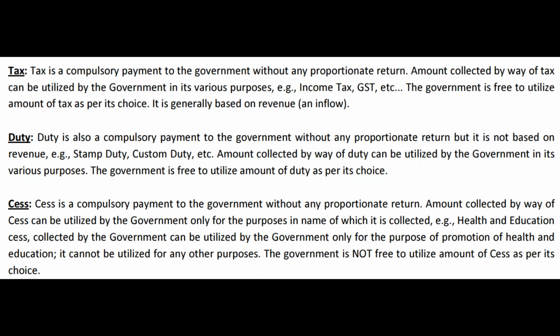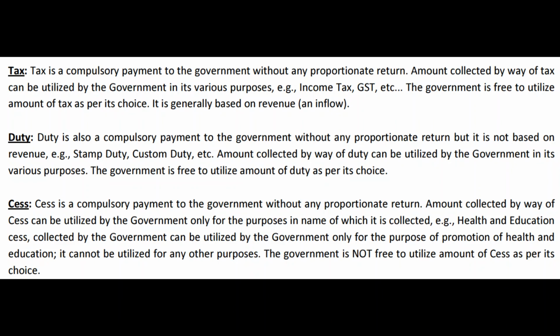Commonalities between them are there, differences are also there. So what are the commonalities? What are the differences? We understood, I hope. Just to summarize the entire discussion in a nutshell, tax, duty and cess are all compulsory payments to be made by those who are supposed to pay to the government, without any proportionate return. Tax and duty, the government can spend according to its choice. Cess, the government cannot spend according to its choice. It has to spend it for the specific purpose for which it is collected.